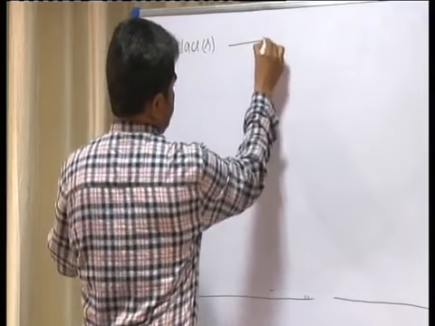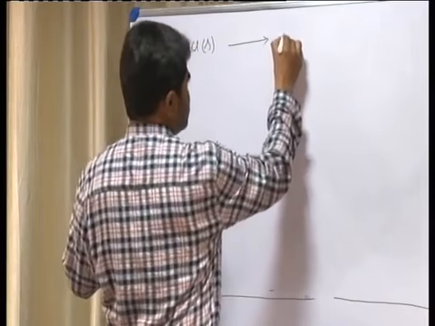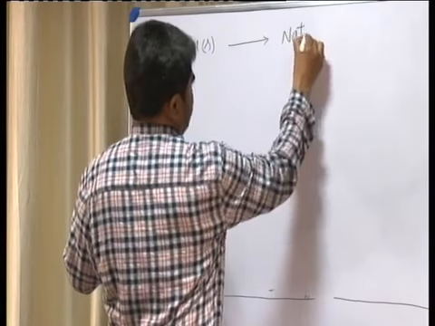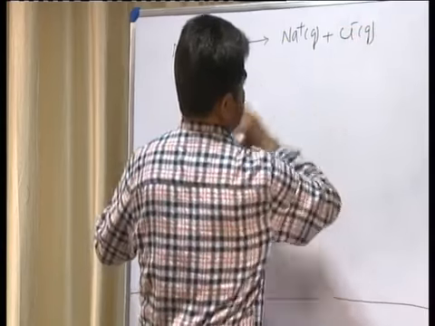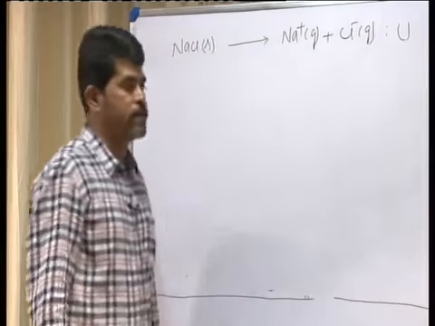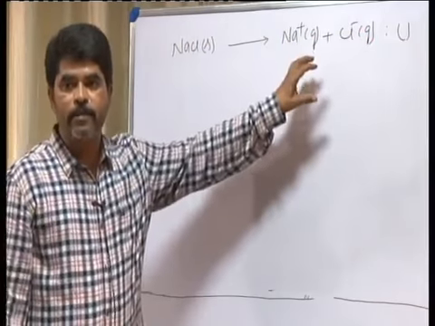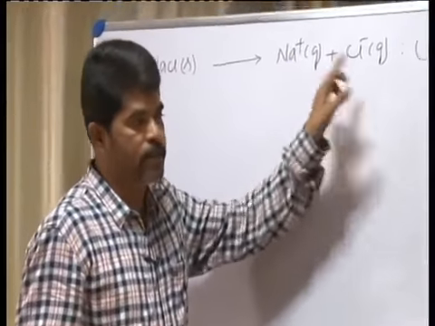If you want to break it into respective gaseous ions, Na plus gas and Cl minus gas, some energy is required. It is generally represented as U. It is always negative because energy is required to break the molecule into respective gaseous ions.